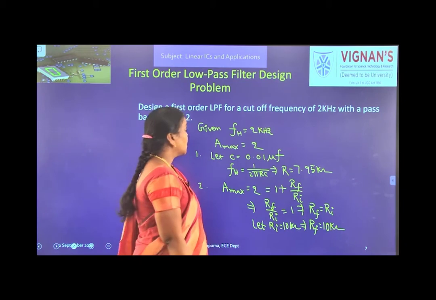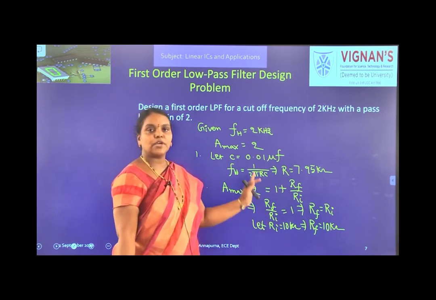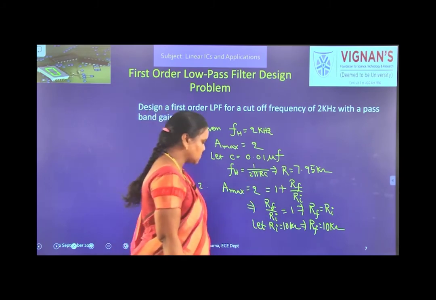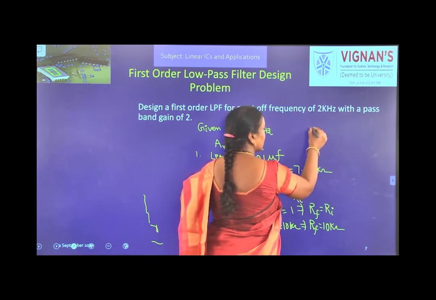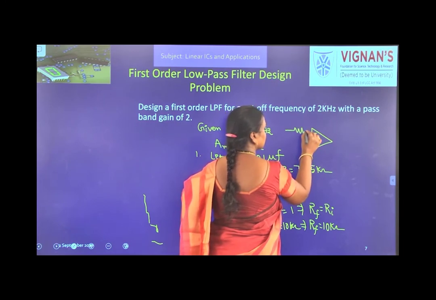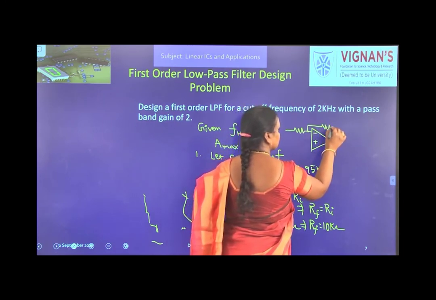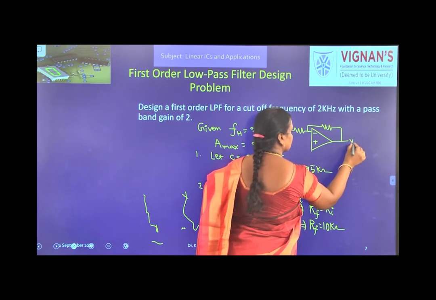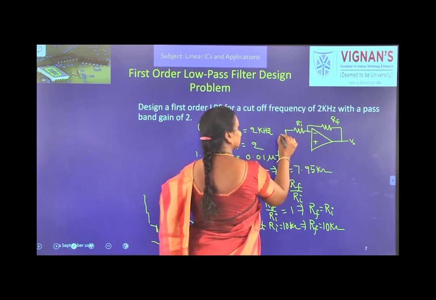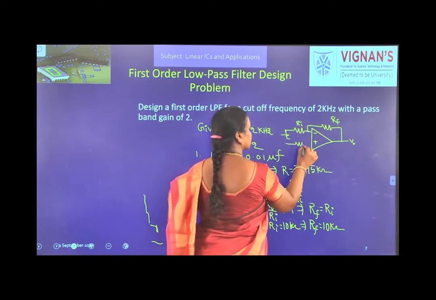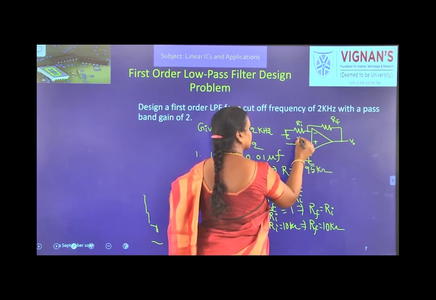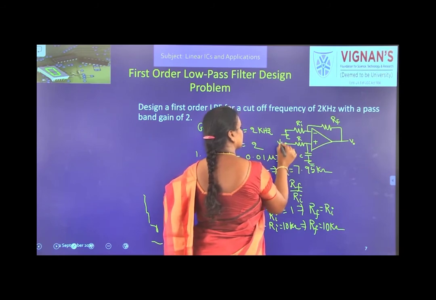Okay. So, is the design completed? No. We have to draw the circuit diagram of the first order low pass filter and keep all those values. So, here I am drawing the first order low pass filter.